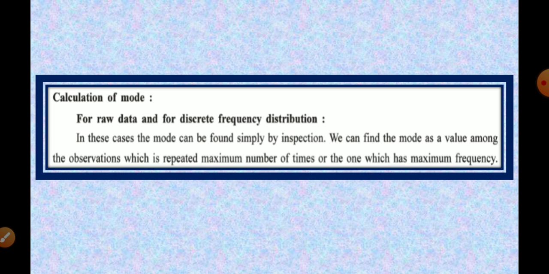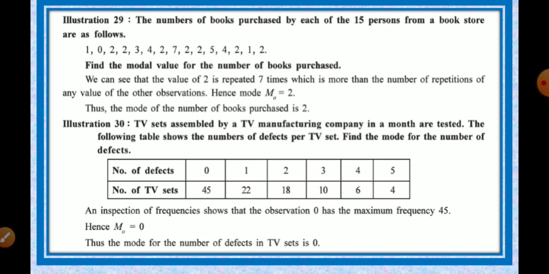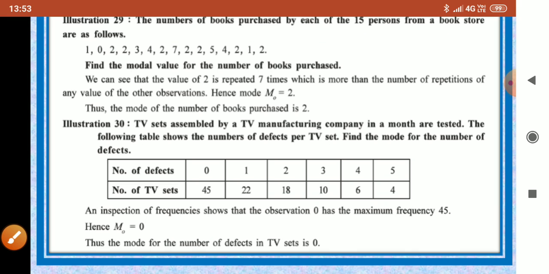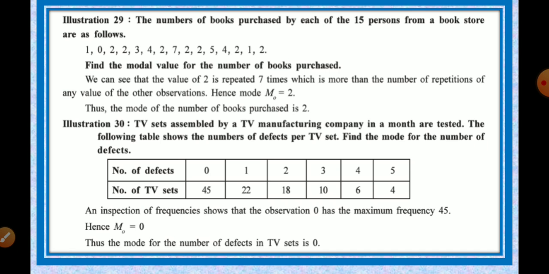Let us see one example of raw data and discrete data. Here, in the very first illustration, the number of books purchased by each of the 15 persons from a bookstore are as follows: 1, 0, 2, 2, 3, 4, 2, 7, 2, 2, 5, 4, 2, 1, 2.